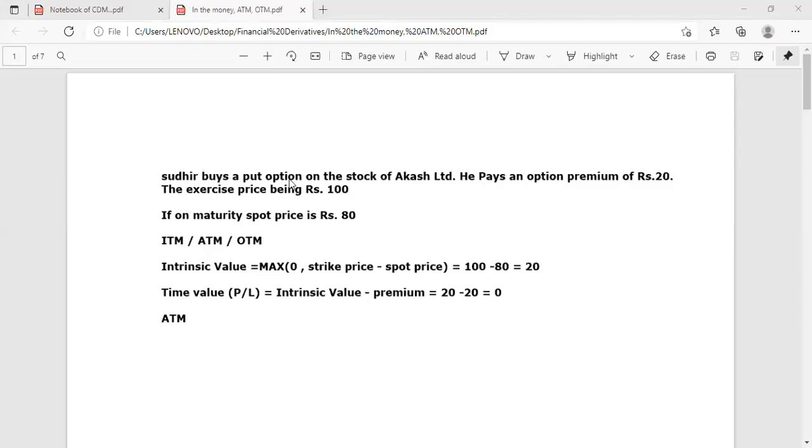Sudhir is a buyer of put option. Buyer of put option is having a right to sell at a strike price. That means Sudhir is having a right to sell stock in the contract at 100 rupees. This is a strike price of 100.